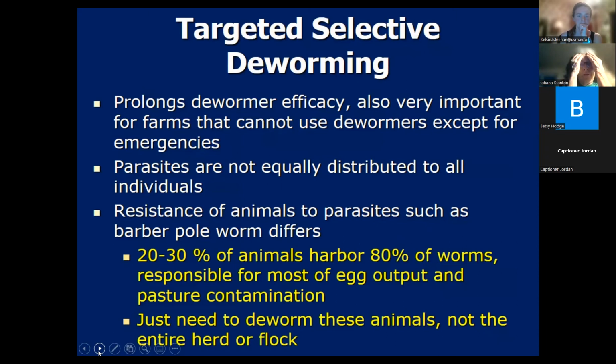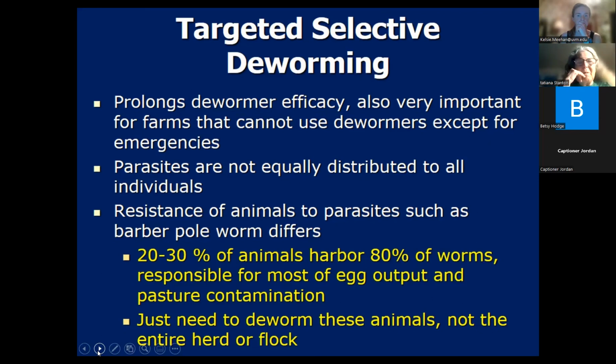So instead, we want to practice targeted selective deworming, where you're only deworming the animals that need it the most. And this has been shown to prolong the efficiency of a dewormer. And it's also very important for farms, like organic farms, that really can't use dewormers except for emergencies.